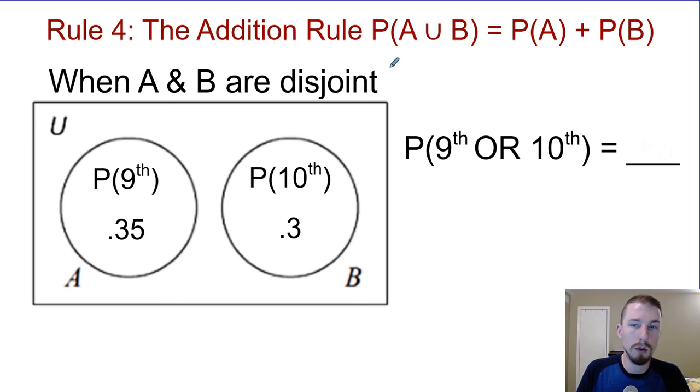All right, the addition rule is the union, and this is a U. It actually stands for union. We also use it for or in normal English language. So let's say we have 35% of high schoolers in Putnam City are freshmen, and 30% are sophomores. Well, those two are disjoint because you can't be both a freshman and a sophomore. You're either a freshman or a sophomore in this case, right?